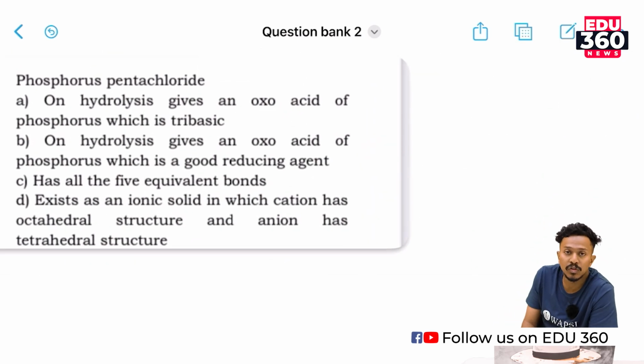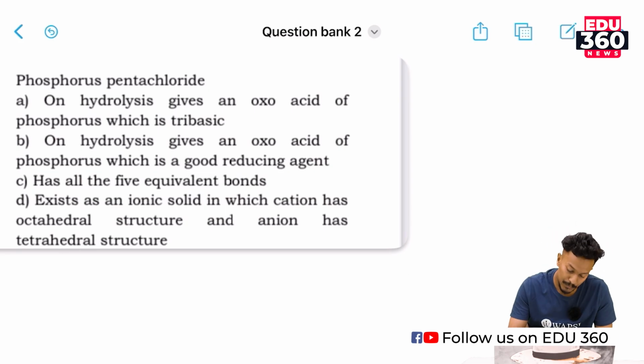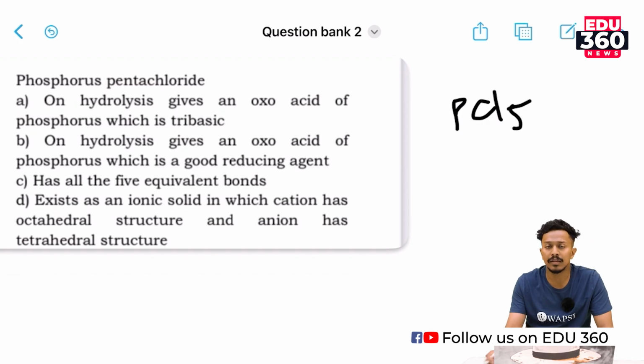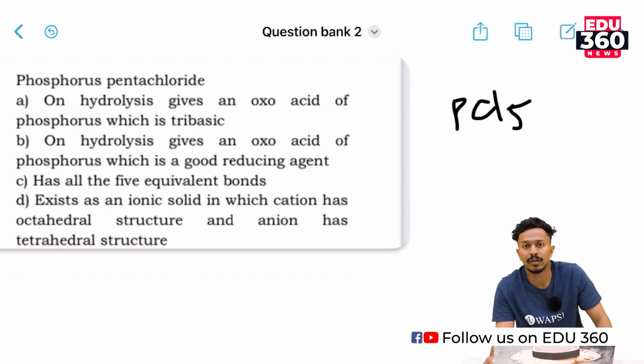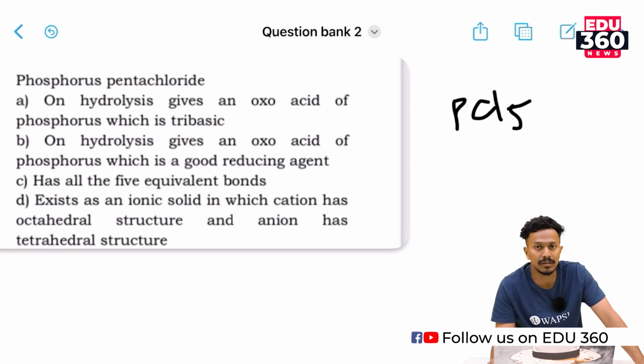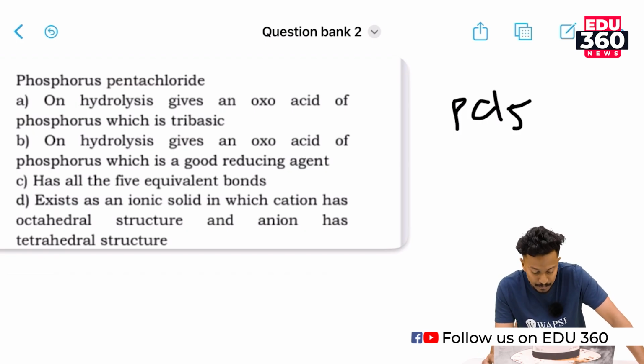Yes, phosphorus pentachloride. What is phosphorus pentachloride? PCl5. Yes, one of the main compounds that we have studied in the phosphorus compounds, right? In our 11th class chemistry text, we have studied many compounds of phosphorus, xenon, and many more p block elements. Okay, what do we have here?